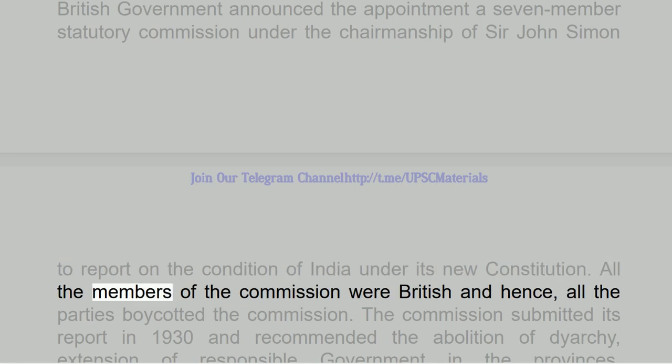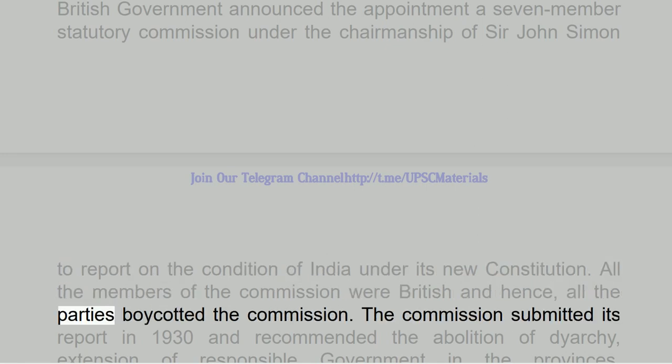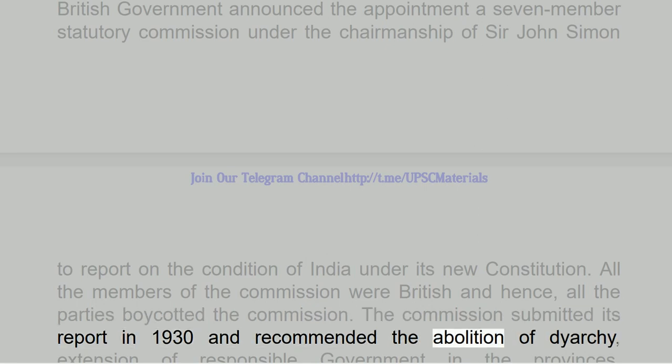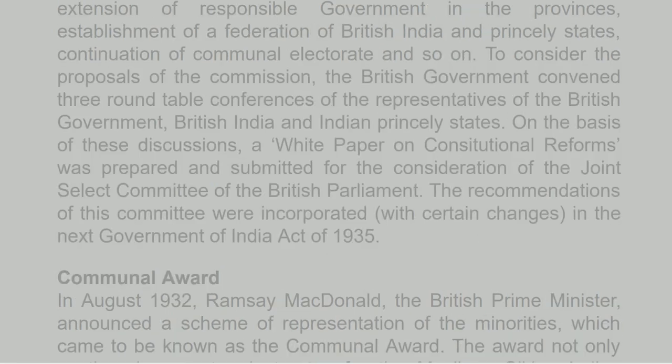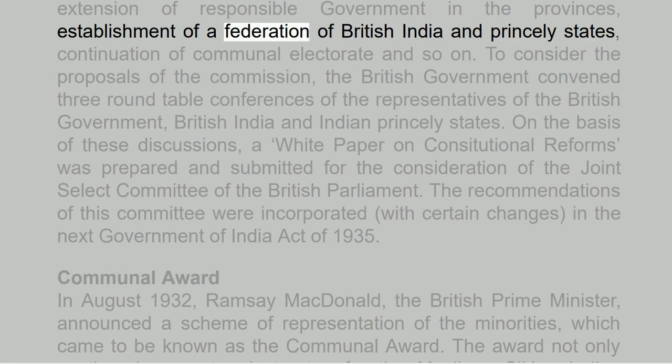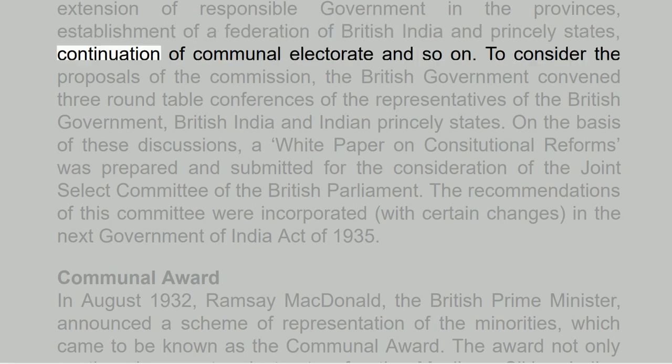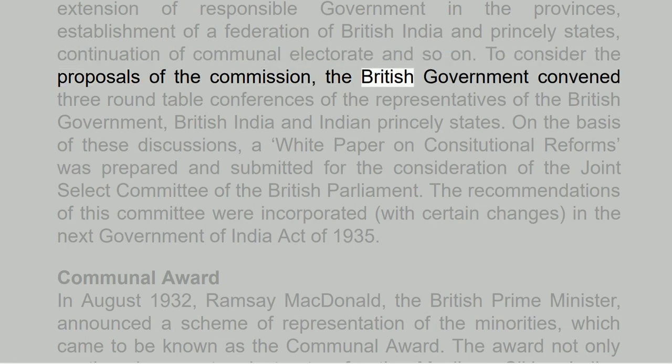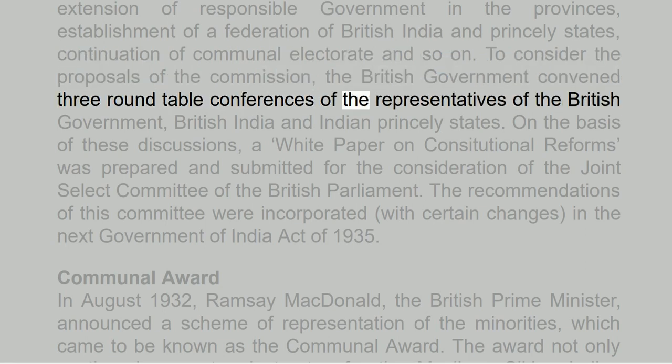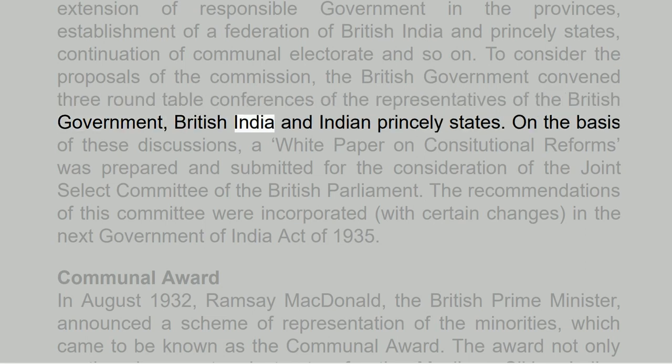All the members of the commission were British and hence, all the parties boycotted the commission. The commission submitted its report in 1930 and recommended the abolition of diarchy, extension of responsible government in the provinces, establishment of a federation of British India and princely states, continuation of communal electorate and so on. To consider the proposals of the Commission, the British government convened 3 round-table conferences of the representatives of the British government, British India and Indian princely states.